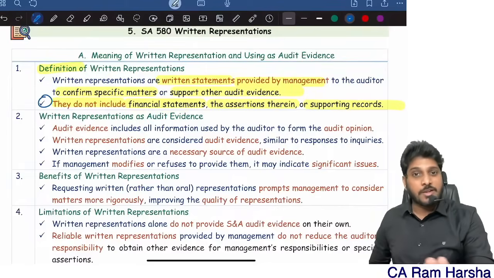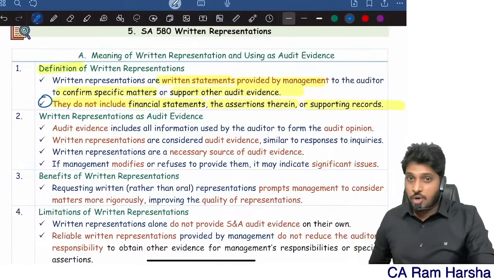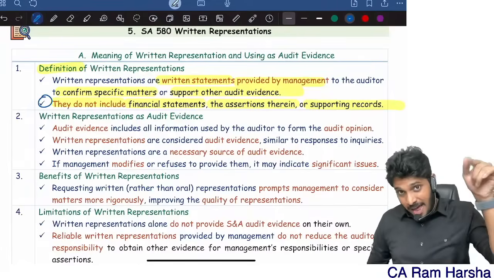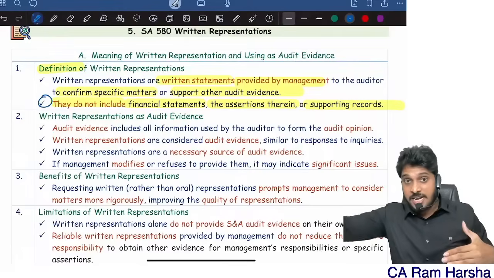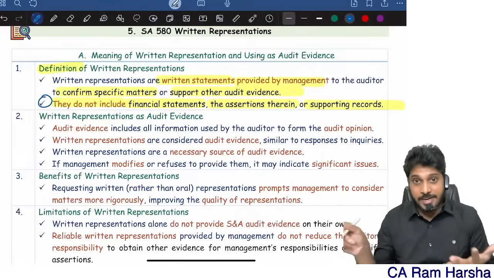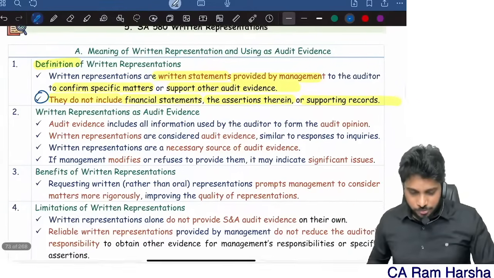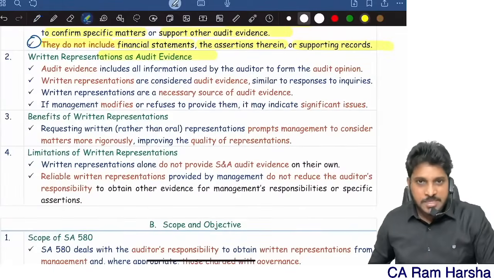Books of account is not a written representation. Balance sheet and P&L are not written representations. But for the balance sheet and P&L, some matters are there. In books of accounts, some matters are there. On that, additional data the company is giving me, management is giving me in writing. That's a written representation. Now, can written representation be used as evidence?